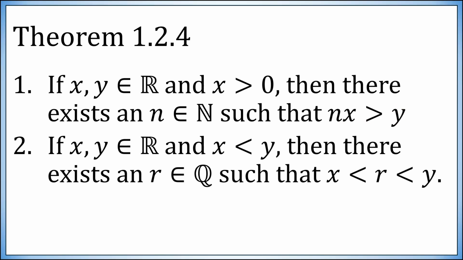The second form of this result: if x and y are two real numbers and x is less than y, then there is in fact a rational number, r, in between them. So in between any two real numbers, there must exist a rational number.